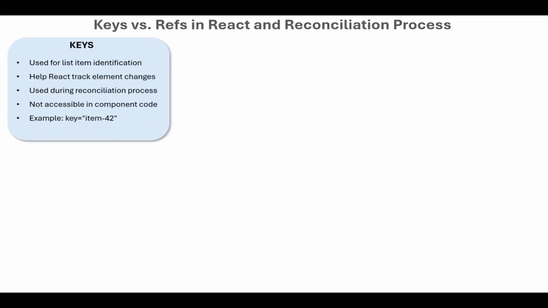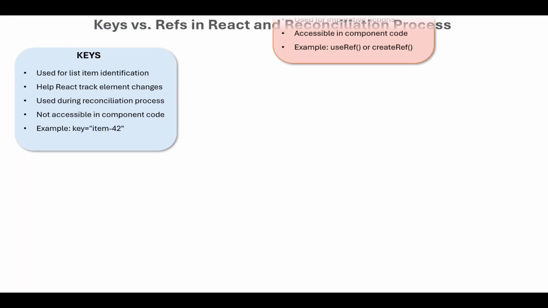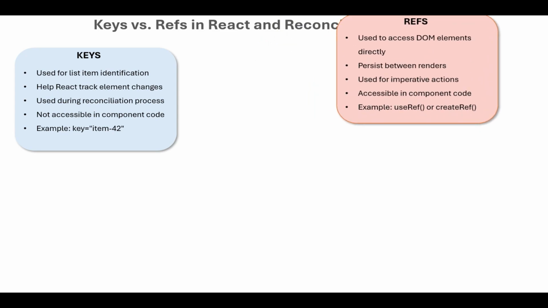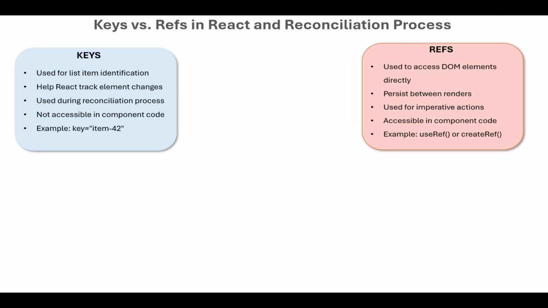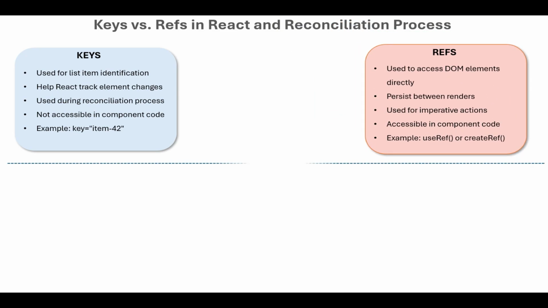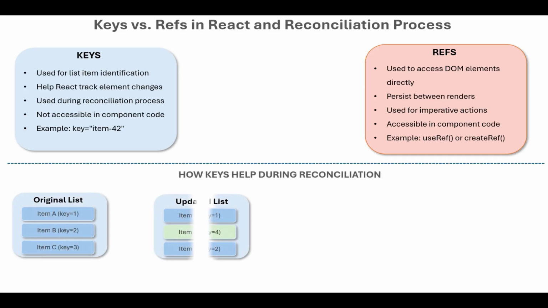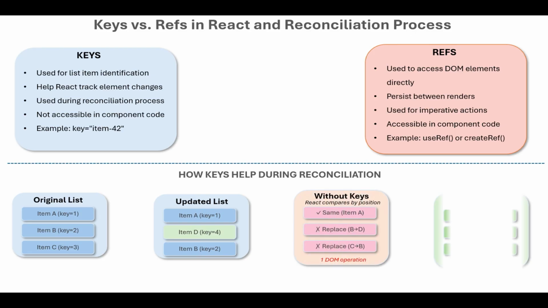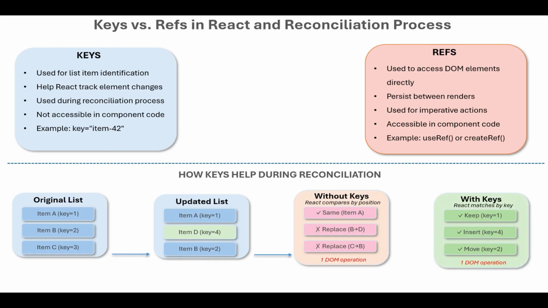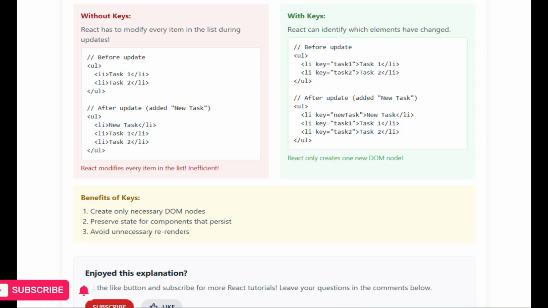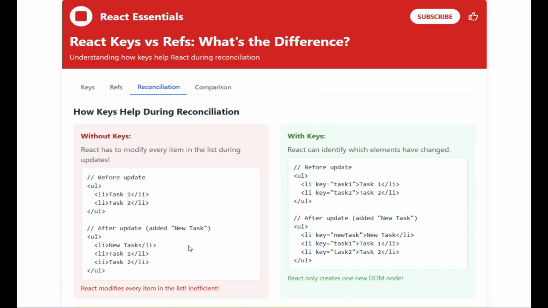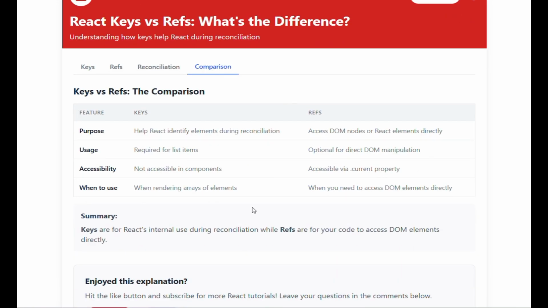How do keys help during reconciliation? Without keys, React has to modify every item in the list during updates. With keys, React can identify which elements have changed. Benefits of keys: create only necessary DOM nodes, preserve state for components that persist, and avoid unnecessary re-renders.